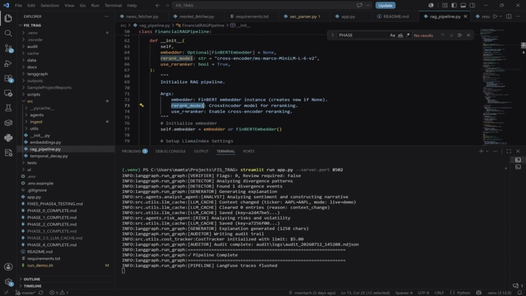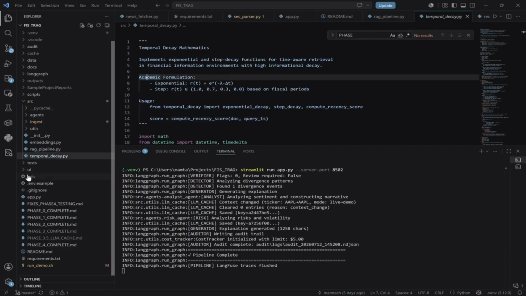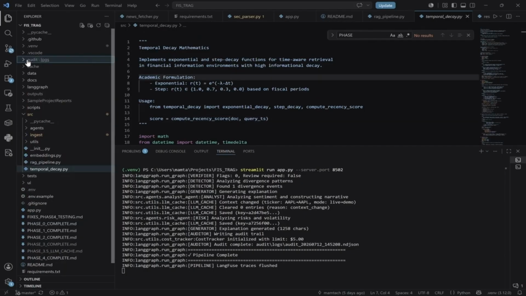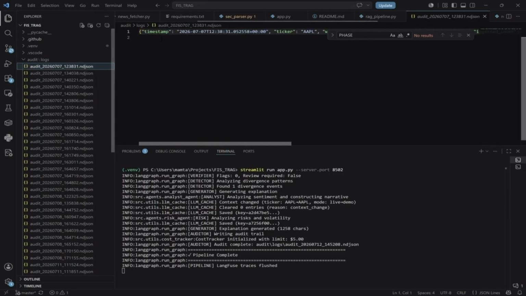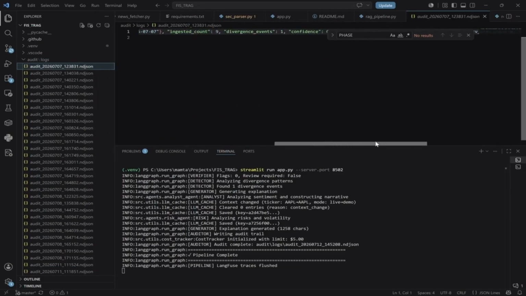This will call the embedder and the reranker, which is the CrossEncoder, and then temporal decay. Then these are NDJSON files, which each time I run the code return something similar to JSON, but streamable. You can stream this data.